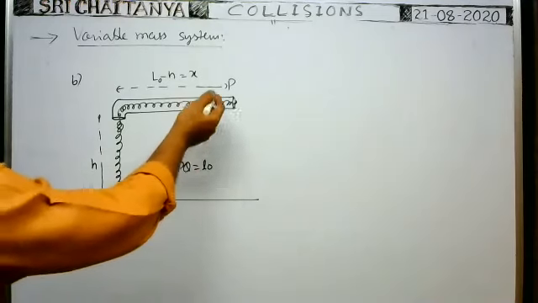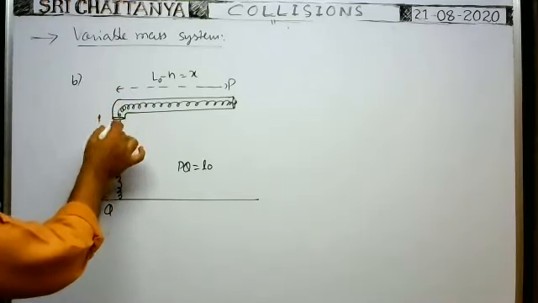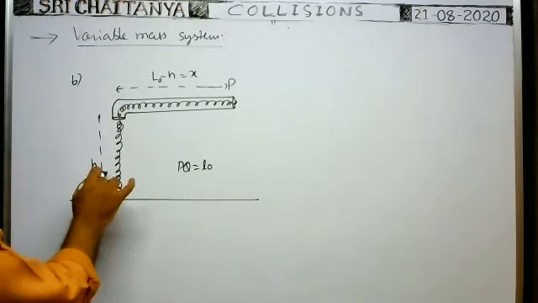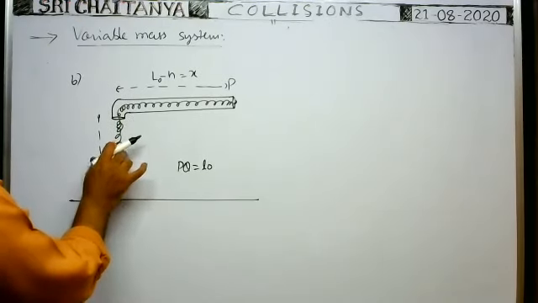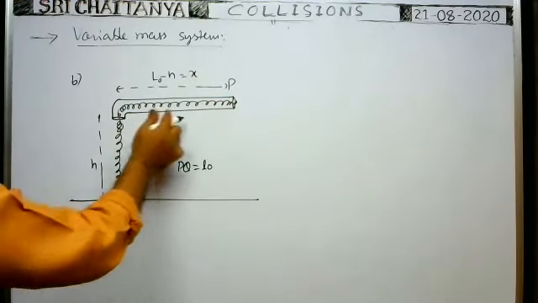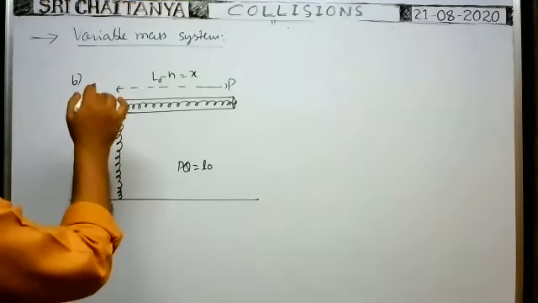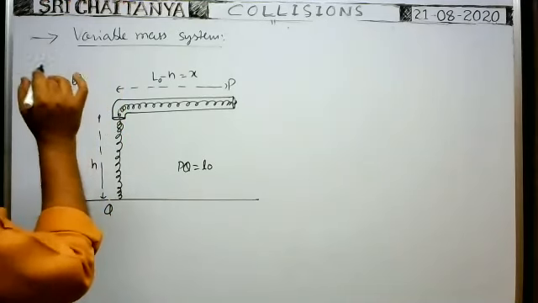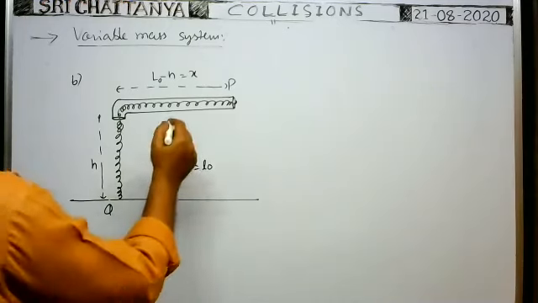Here, as long as you see, because of the weight of this hanging part, the length of the vertical chain is always equal to H only. That's why the weight of the hanging part remains constant. With that weight, this chain pulls the chain in the tube. As the chain comes down, the mass of the chain inside the tube gradually decreases. Whenever the mass of the chain decreases and the weight of the hanging part remains constant, what is the net force that acts on the chain at any instant of time?